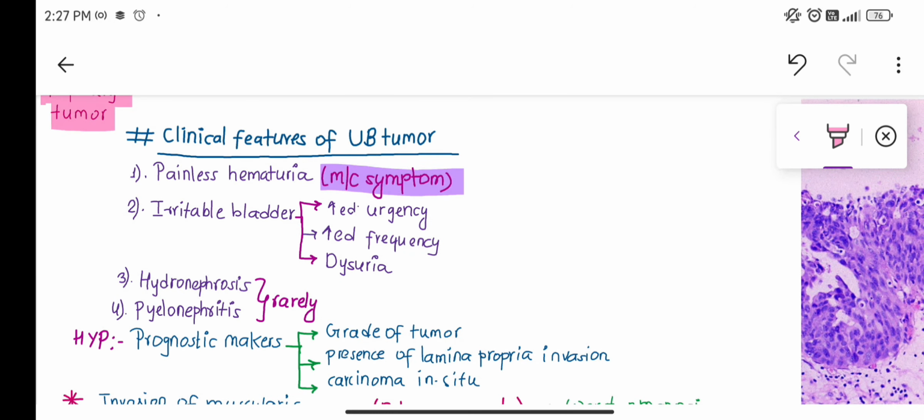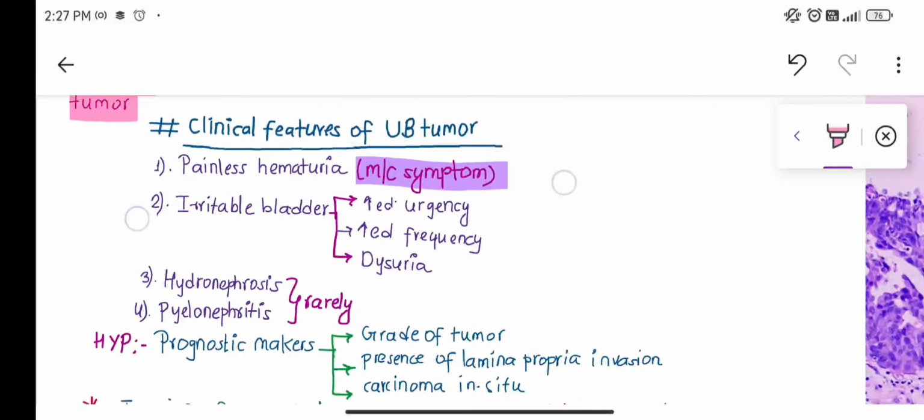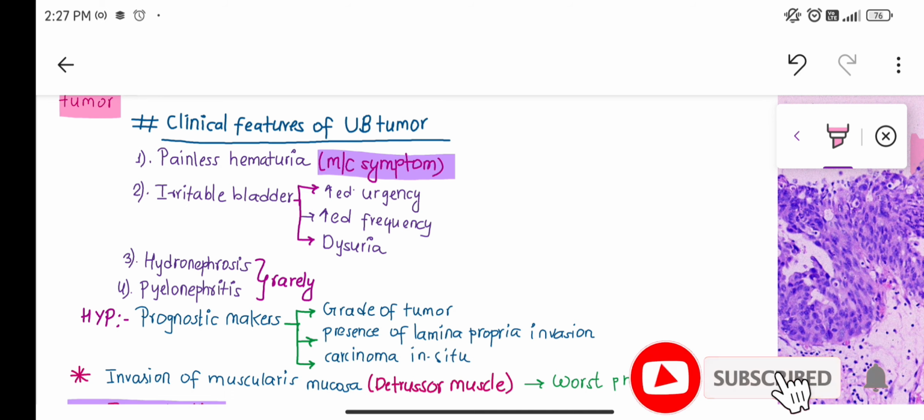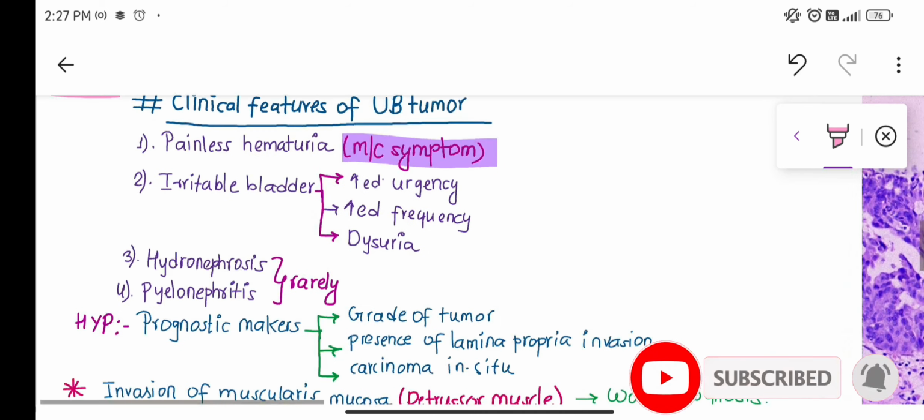Next, we have to know the clinical features of urinary bladder tumor. The patient suffering from urinary bladder tumor will present with painless hematuria.